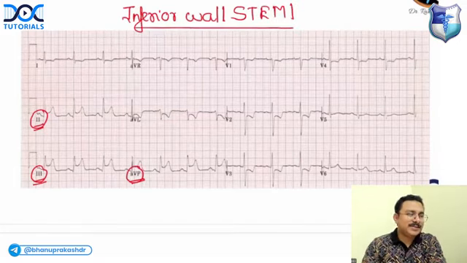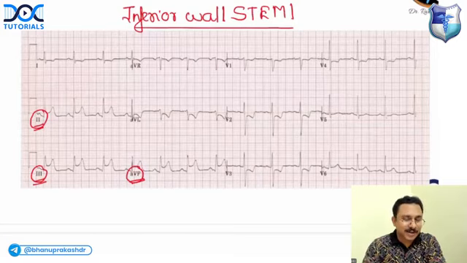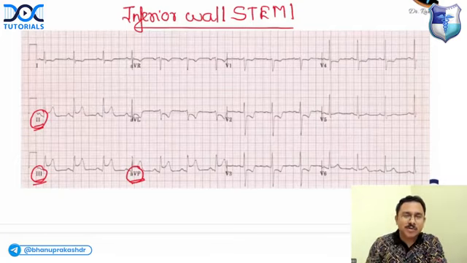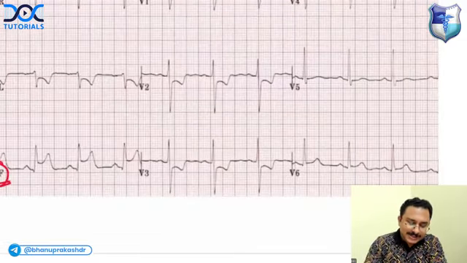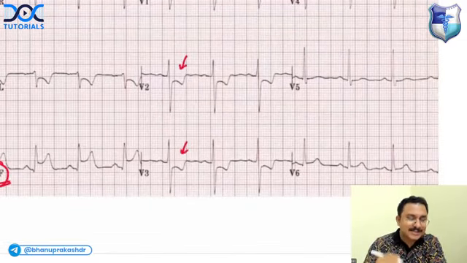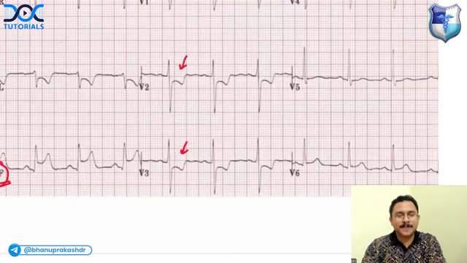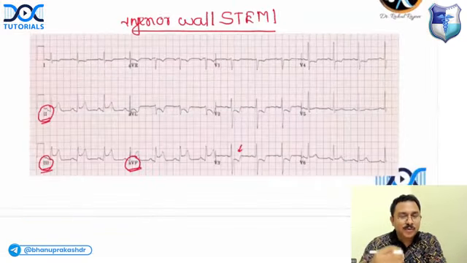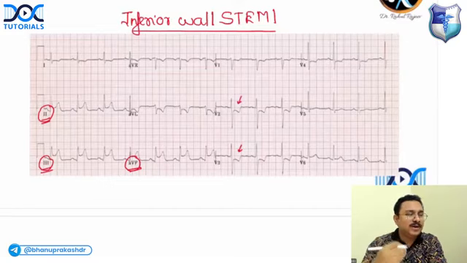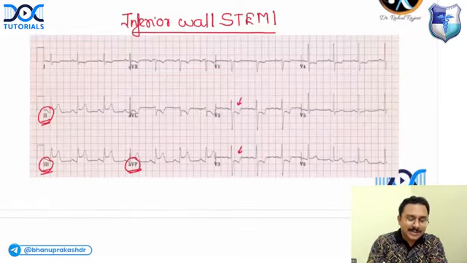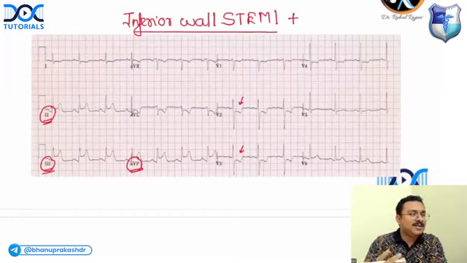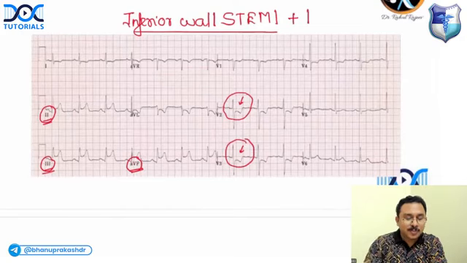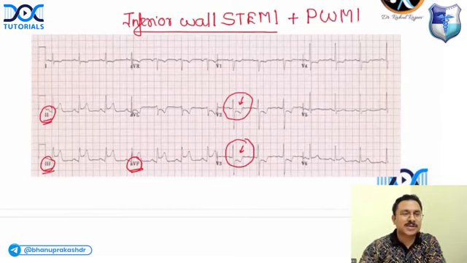Okay, now that is correct, inferior wall. But let me ask you one additional point for students who are very bright and who have listened to the classes very carefully, you will be able to answer. In an inferior wall ST elevation MI, if you get ST depression in V2 and V3 leads, what else should you suspect? It is inferior wall MI plus what? There is additional involvement of what? This is posterior wall myocardial infarction. Okay.